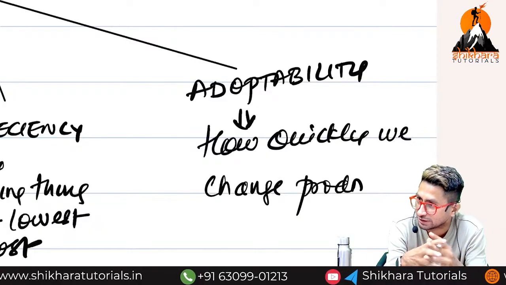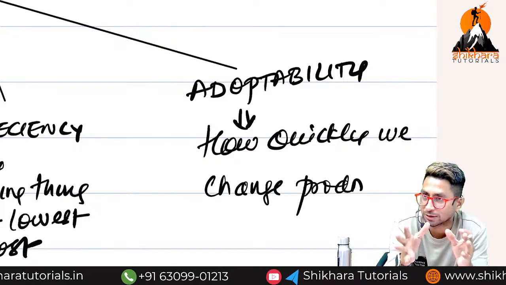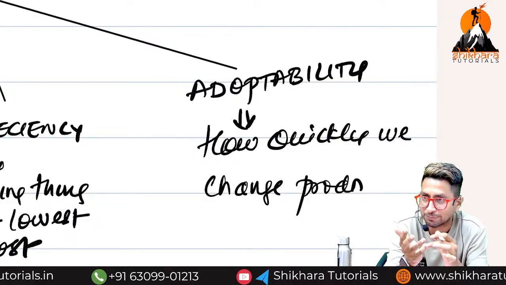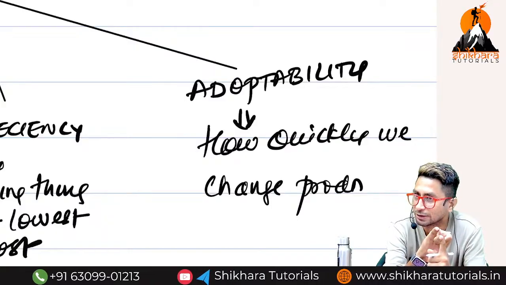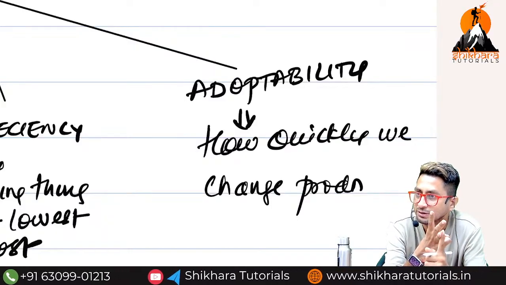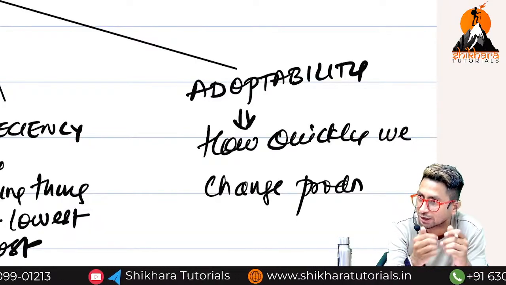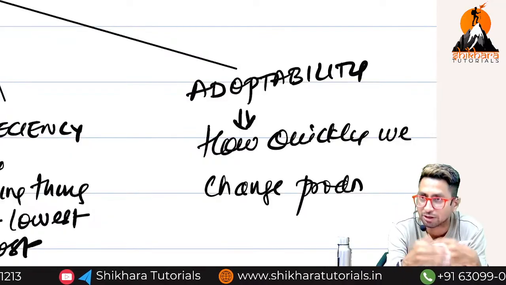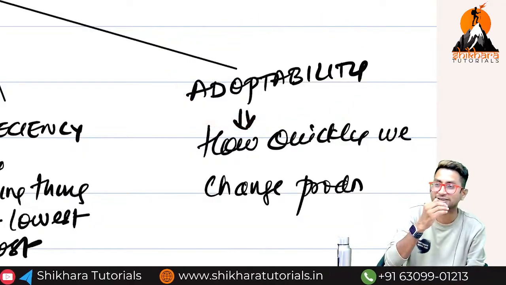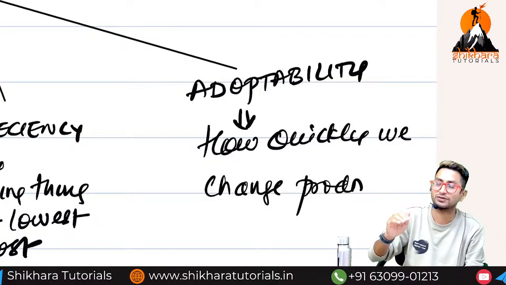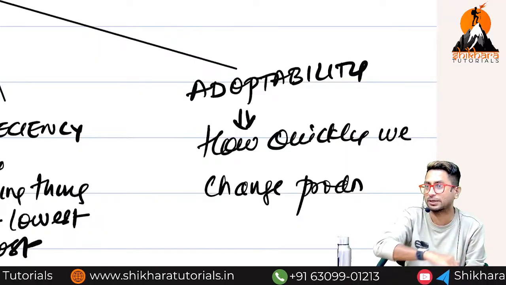And when lots of companies are there to fight with them, Parle has many biscuits, not only Parle-G. Like bourbon you want to buy. I hope you know bourbon, right? Bourbon biscuit, who has it? Sunfeast also has a similar biscuit. Parle also has a similar biscuit. Britannia also has a similar biscuit. Why? Because if my competitor does something and I don't copy that, my business will close. So you have to keep updating your business's products and services. That is called what? Adaptability. And you should change them slow or fast? Fast. Otherwise, if some competitor does something before you, then that fellow will become successful.